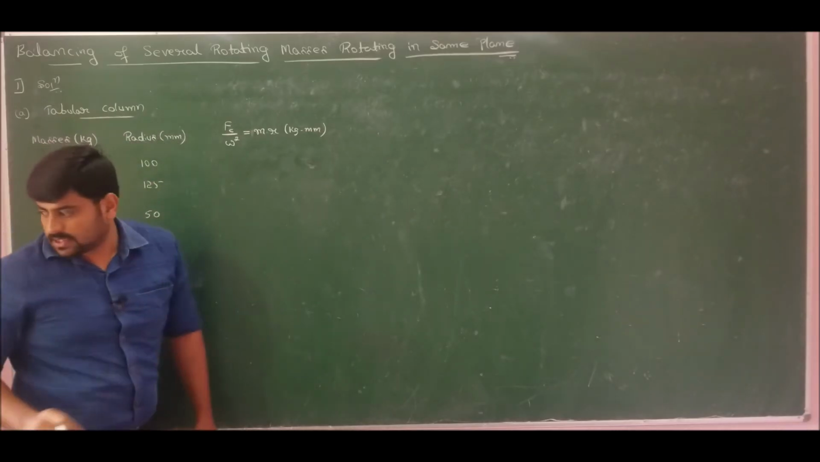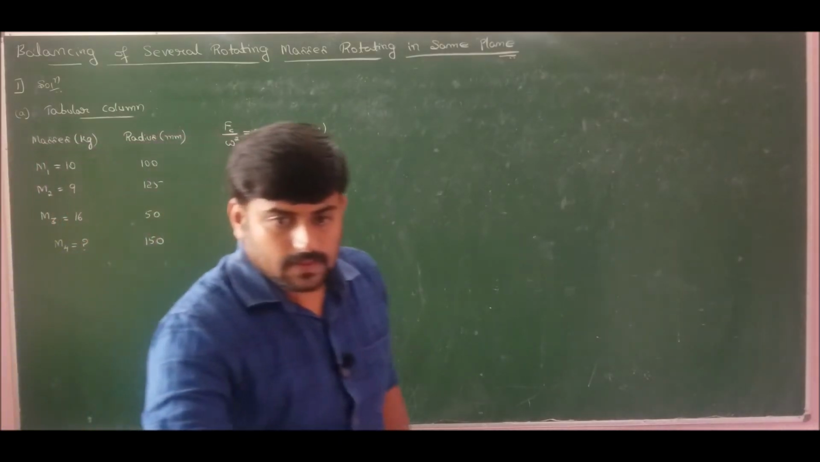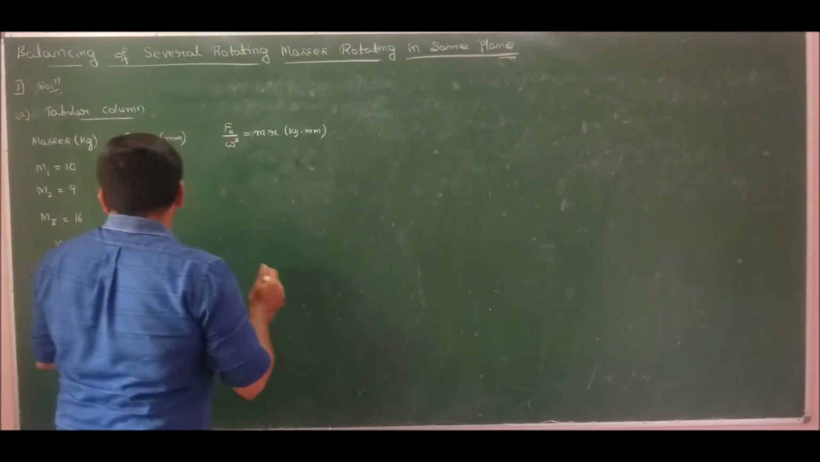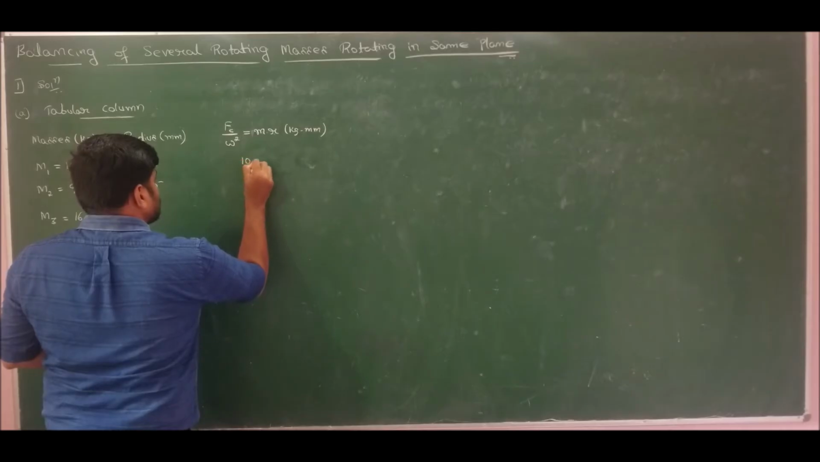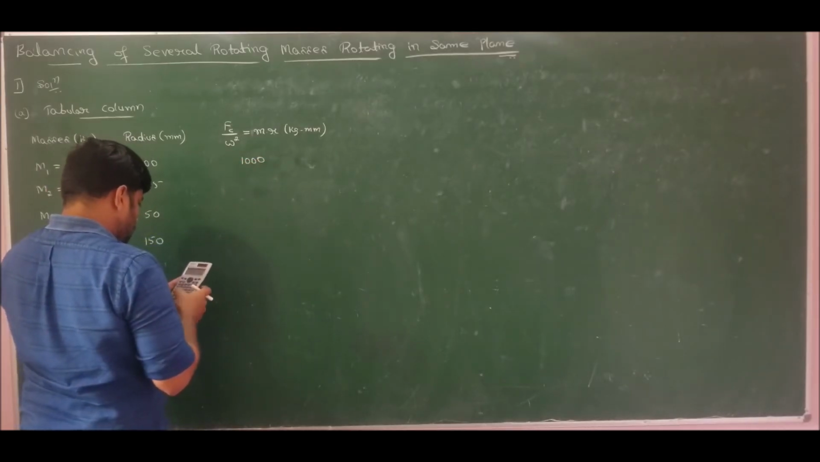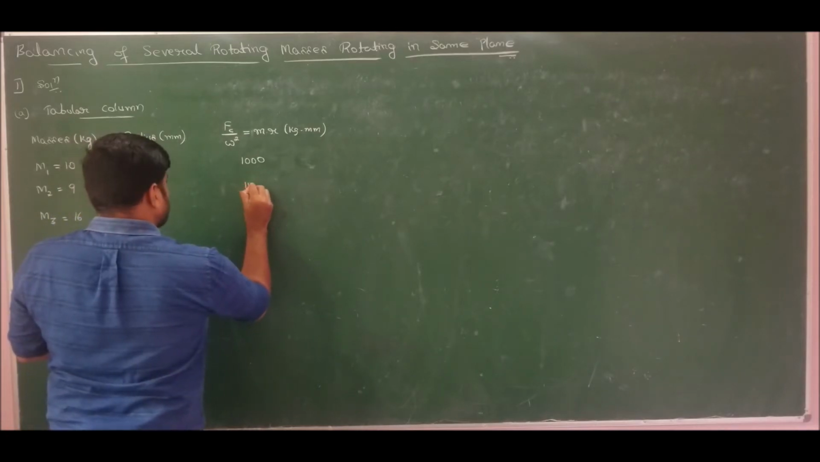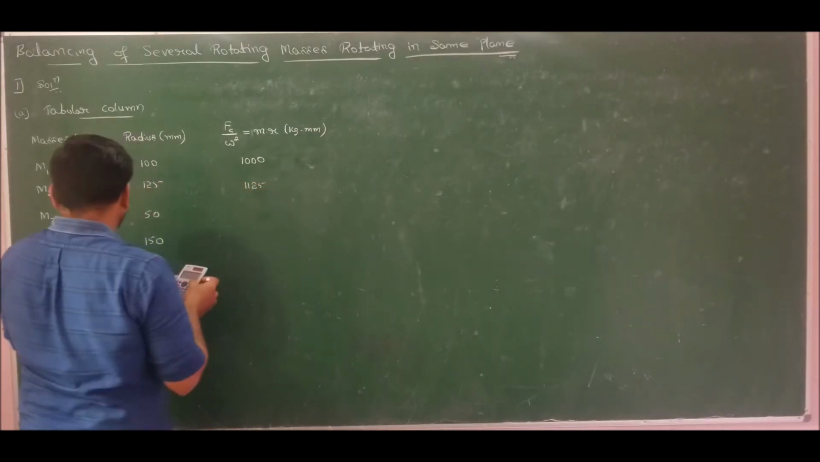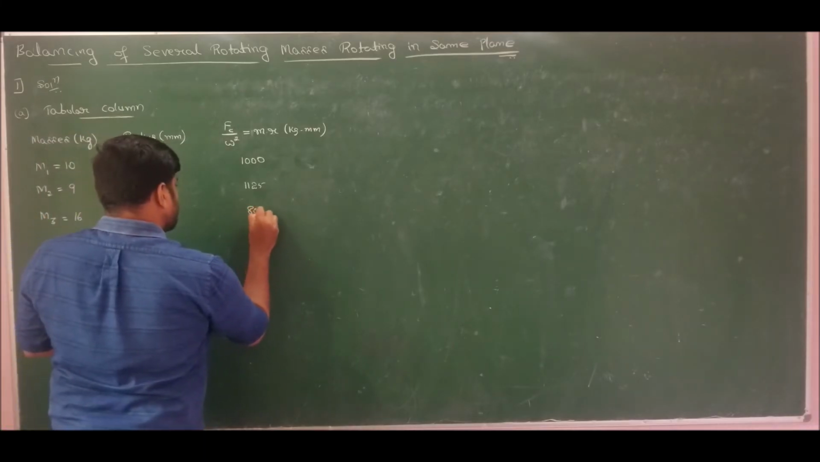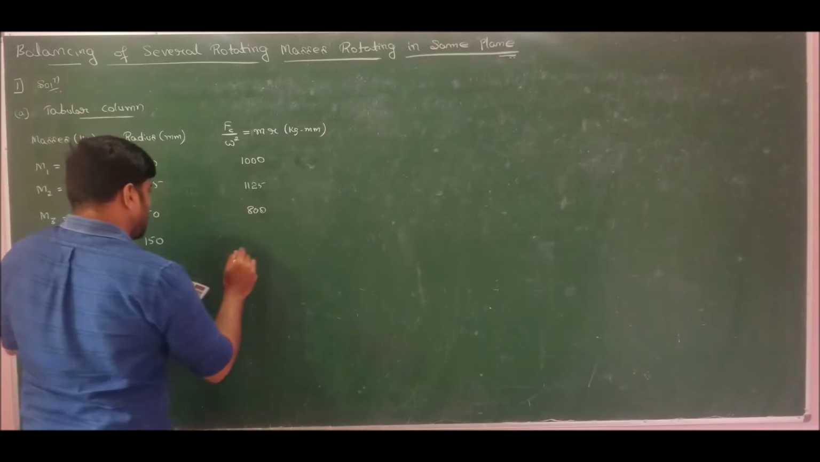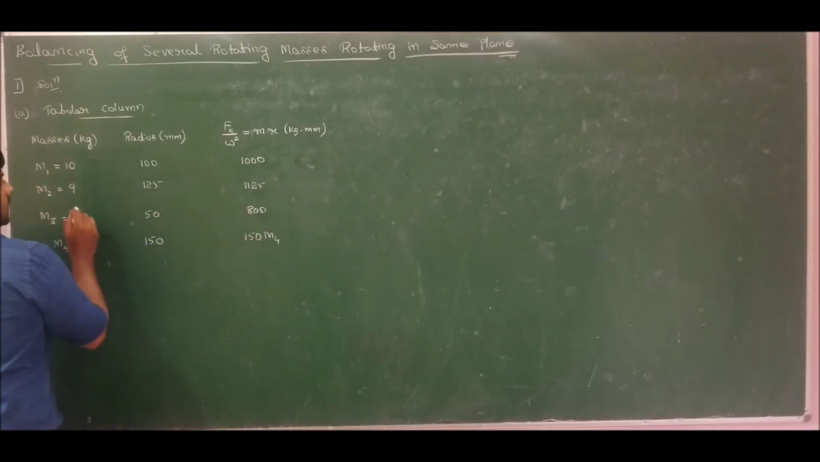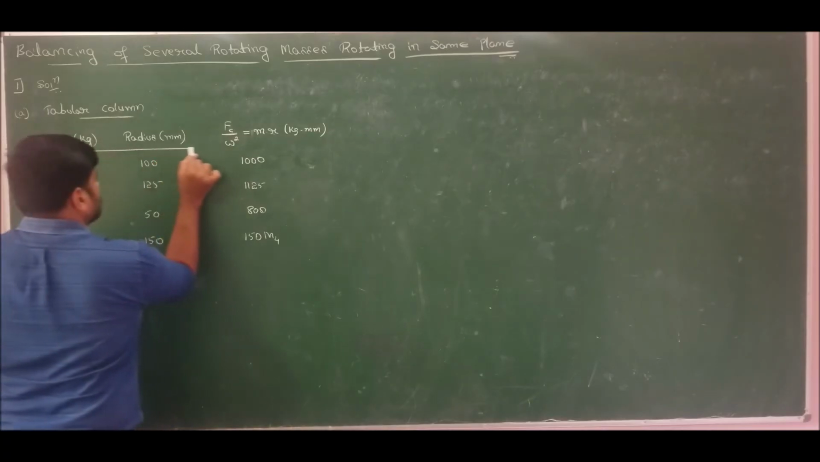Now I want the product, that is 10 into 100 is 1000, 9 into 125 is 1125, 16 into 50 is 800. Here I have 150 m4 which is unknown for me. So this completes the tabular column.